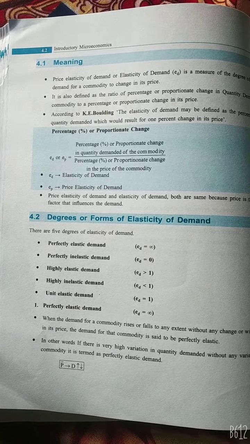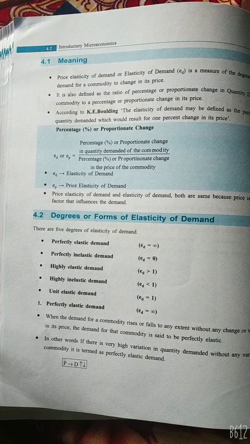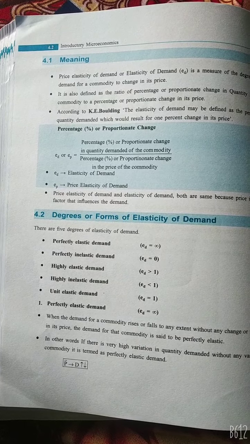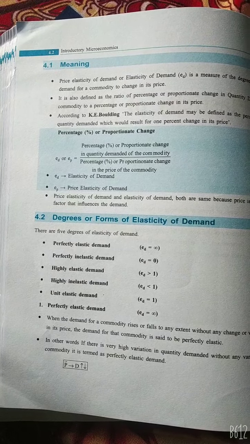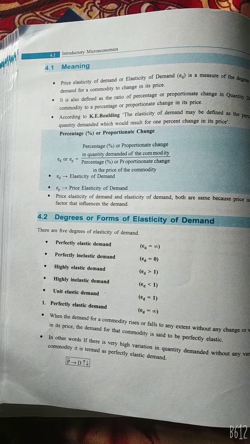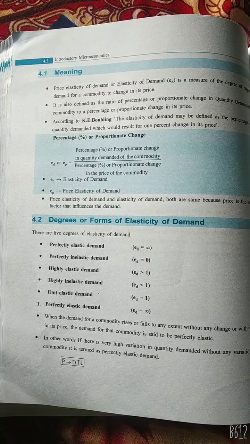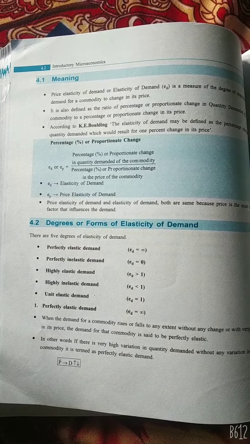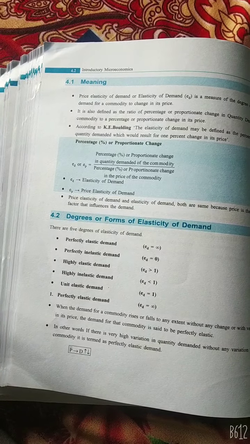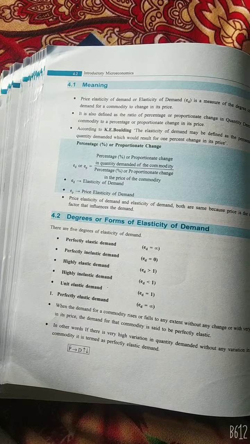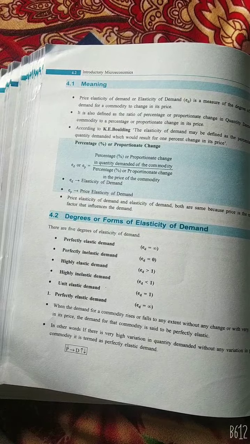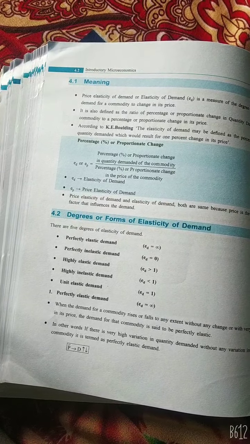Now, the degrees of elasticity of demand. There are 5 degrees of elasticity of demand: perfectly elastic demand, perfectly inelastic demand, highly elastic demand, highly inelastic demand, and unit elastic demand. First, we discuss perfectly elastic demand. When the demand of the commodity rises or falls to any extent without any change, or with very little change in its price, the demand for the commodity is said to be perfectly elastic. In other words, if there is very high variation in the quantity demanded without any variation in price of the commodity, it is termed as perfectly elastic.